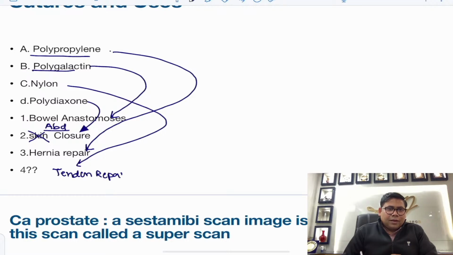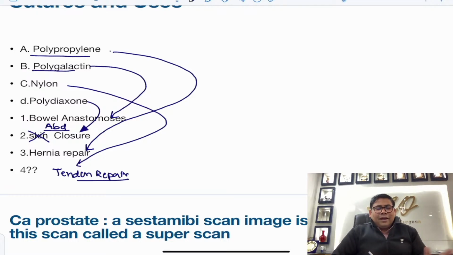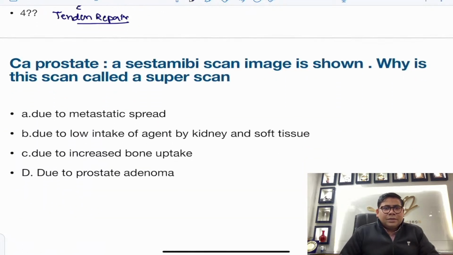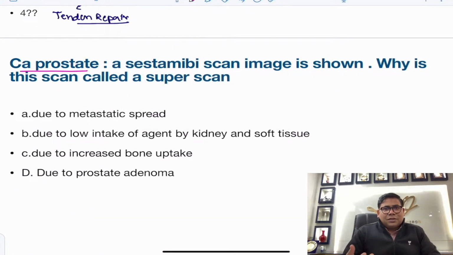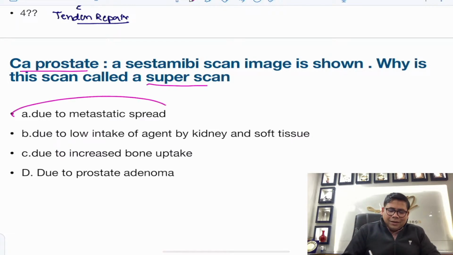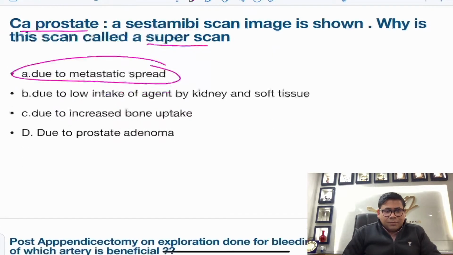Thank you. I have taken the top 70 to 80 topics in my flashcard, so I always try to teach the basic topics in that flashcard version. So for CA prostate, there was a whole body bone scan. And why is this known as a super scan? Because you can evaluate the complete body and evaluate the metastatic spread. This was a very simple question.